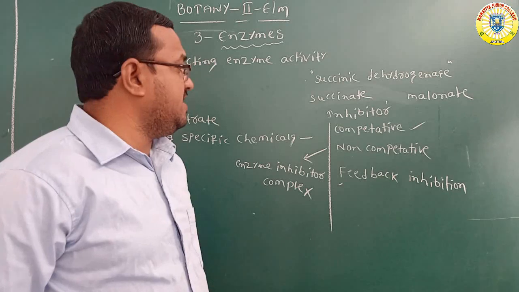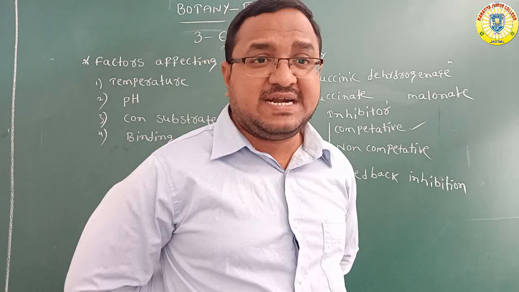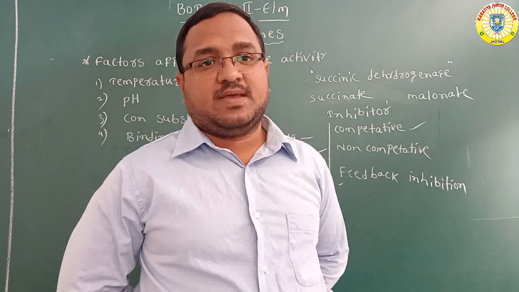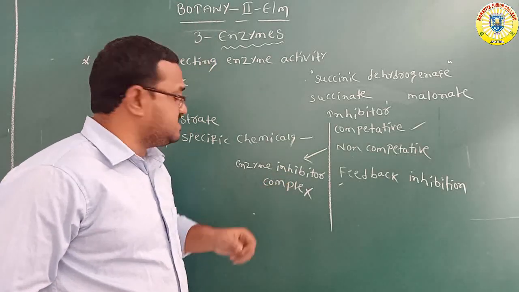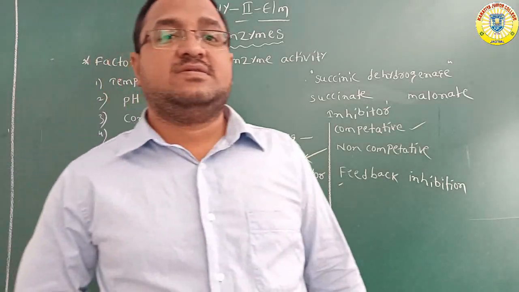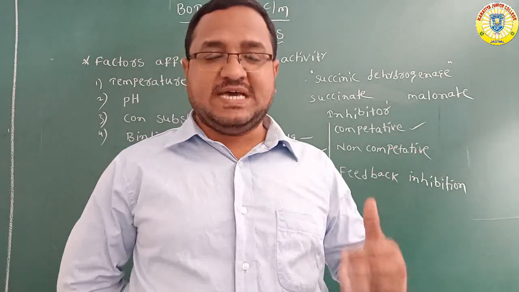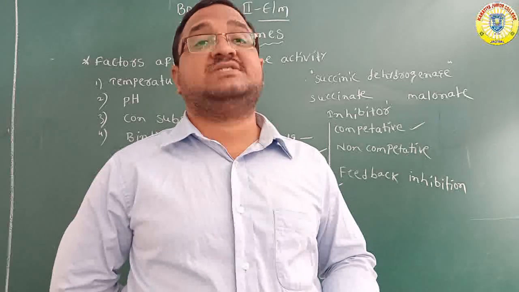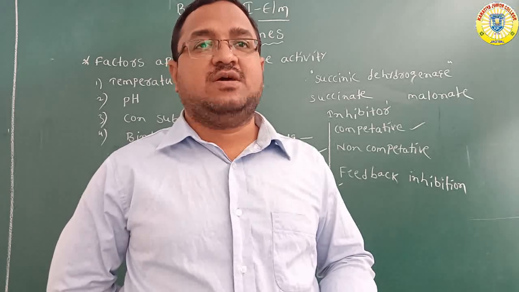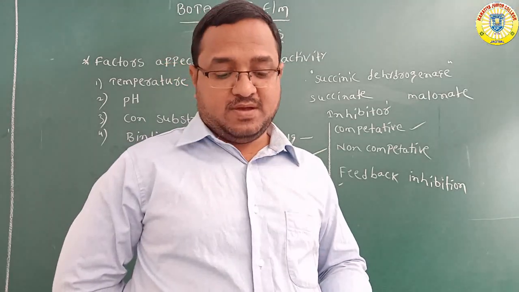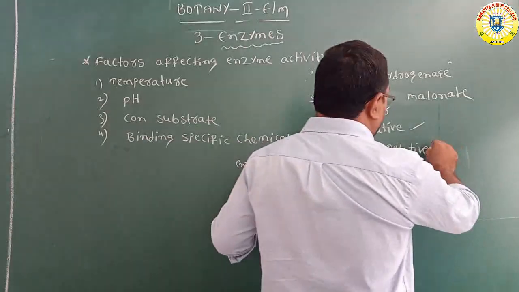So what is non-competitive inhibition? In non-competitive inhibition, the inhibitor doesn't have any structural similarity, but it can form an enzyme inhibitor complex other than the active site. In this situation, the globular structure of the enzyme changes, which declines the enzyme activity. Metal ions are used as non-competitive inhibitors, especially copper, mercury and silver.